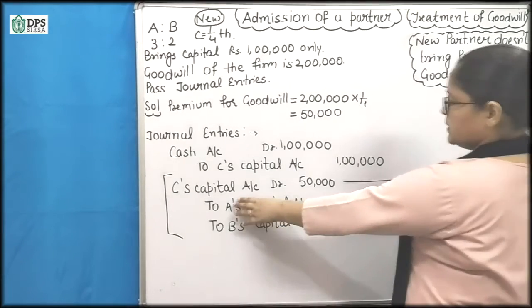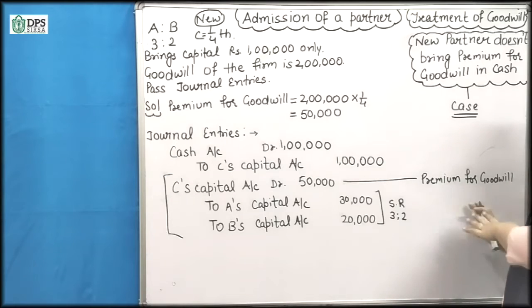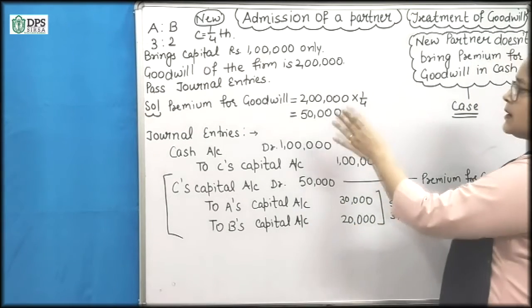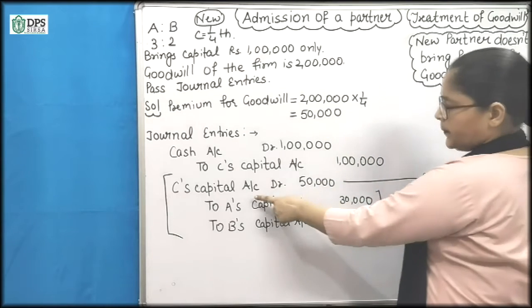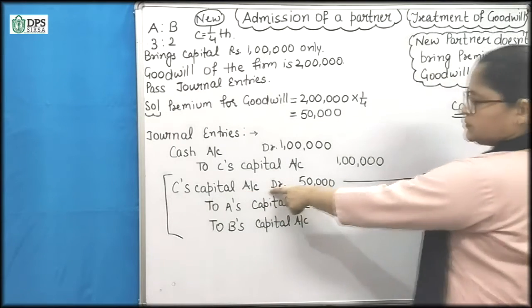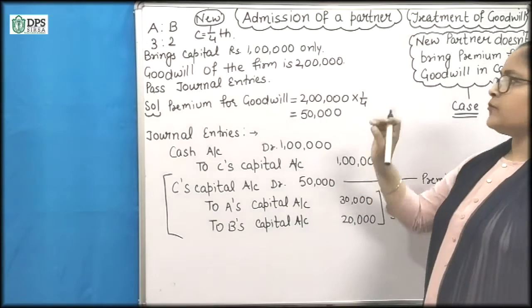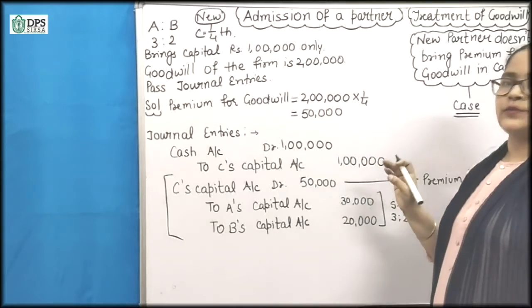But now C is not bringing premium for goodwill. That's why here we will charge the amount of premium for goodwill from the new partner's capital account, because it is not given whether the capital accounts are fixed or fluctuating.